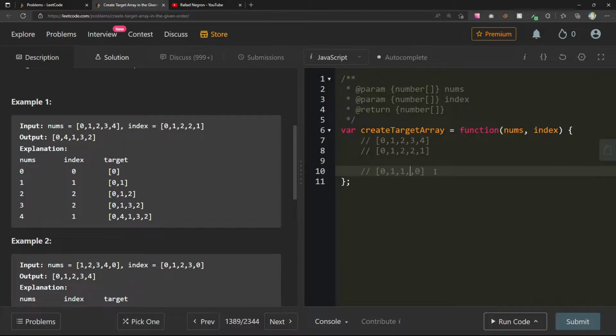Or really, instead of starting here, we can start at length minus 1 all the way to the index, and then we'll shift this one over, and then we enter the thing here, right? 0, 1, 2, 2, 3, 2, and then 4 at 1. We do the same thing. So now it becomes 1, 3, 1, 4. So 0, 4, 1, 3, 2. I think I accidentally put 2 ones in there.